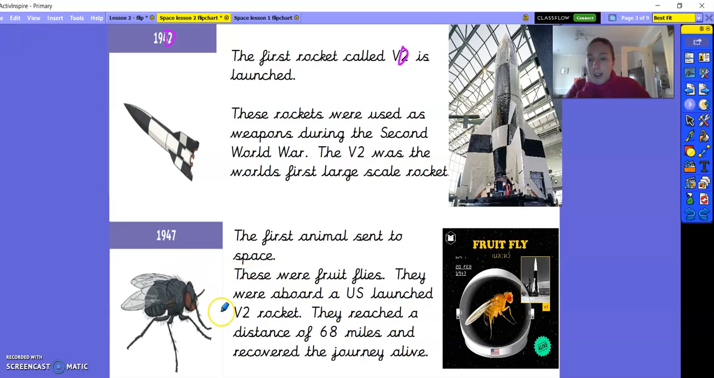The next one is a few years later in 1947. And we can see a picture of a fruit fly. And this was the first animal to be sent into space. And they were fruit flies. They went aboard a US launched V2 rocket. They went on board one of these rockets here. And they reached a distance of 68 miles and recovered the journey alive. And then this here is a poster from the time to advertise what was happening. We can see the fruit fly and the V2, and we can see that it happened on the 20th of February, 1947.